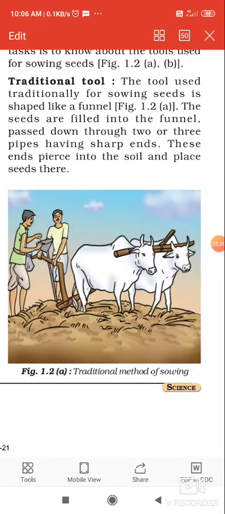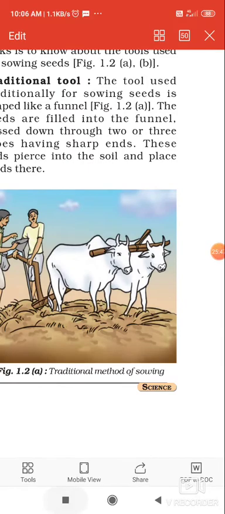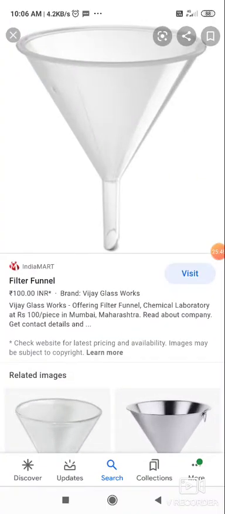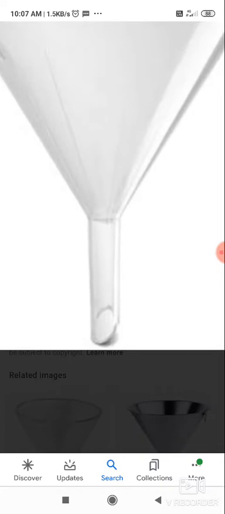Let me show you the funnel. This is a funnel. The pipes are already there in the ground, right? You can consider them like water pipes, silver pipes that are inserted deep into the ground, and you have to place this funnel on that pipe. The farmer puts seeds in this funnel, and the neck of the funnel is inserted into the pipe.